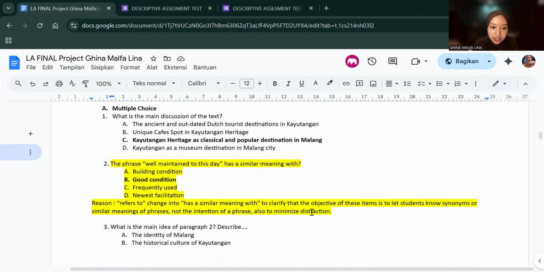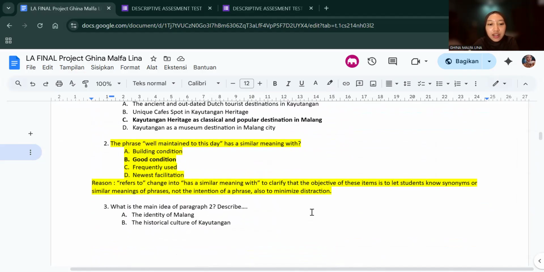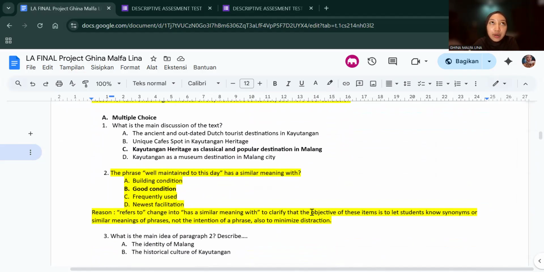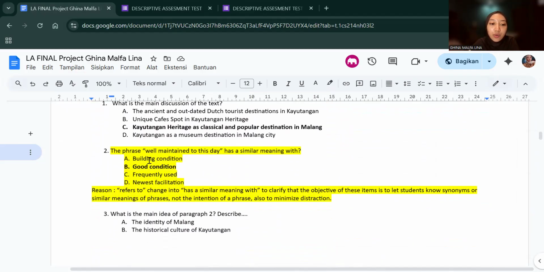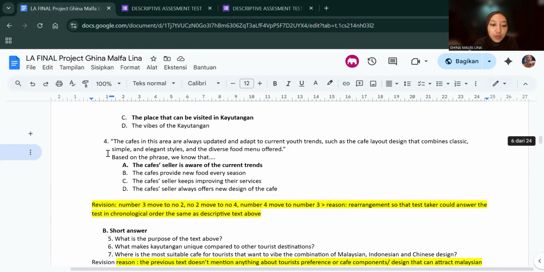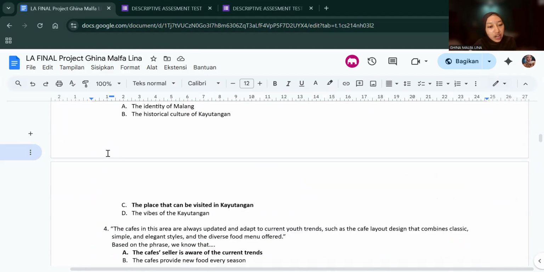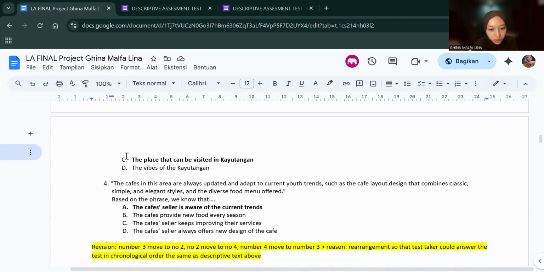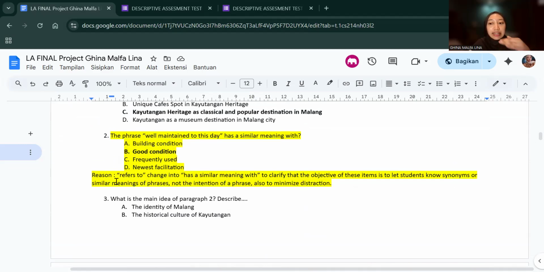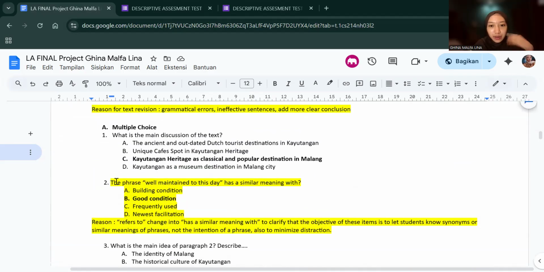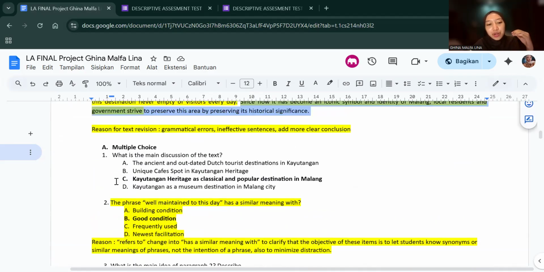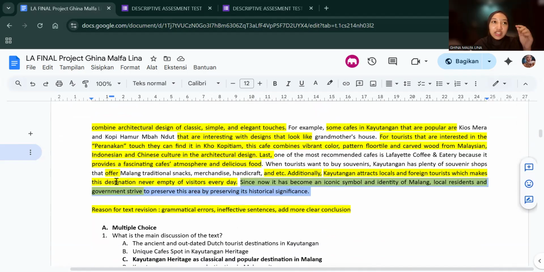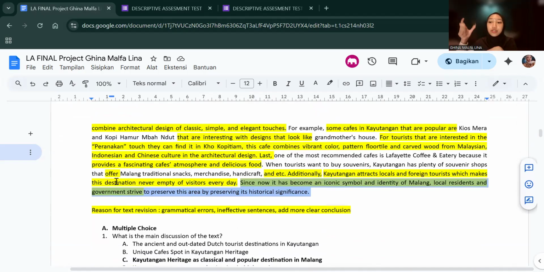And then for the multiple choices, there are four test items, and I still hold on to the four test items. But I just reorganized the test items. So number two moves to number three, number three moves to number two, number four stays, and so on. I did this rearrangement because at first it was not in chronological order.